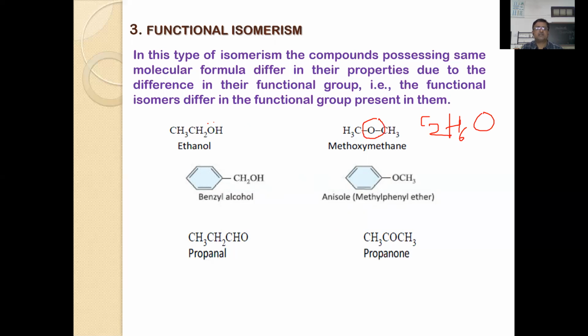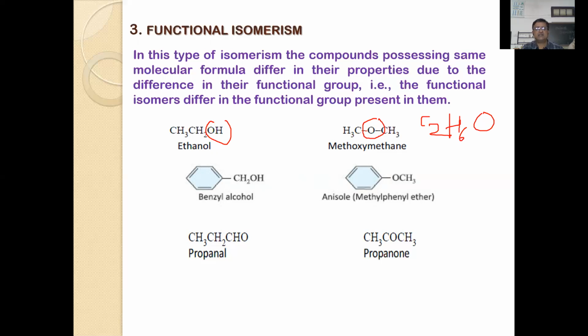Here the functional group is the alcoholic functional group. So these two compounds are functional isomers, but in fact their properties are different. What kind of properties can you see? The boiling point. For example, ethanol readily undergoes hydrogen bonding and its boiling point is about 78 degrees centigrade. Whereas dimethyl ether possesses a very low boiling point because it is a volatile compound and moreover it doesn't exhibit hydrogen bonding.